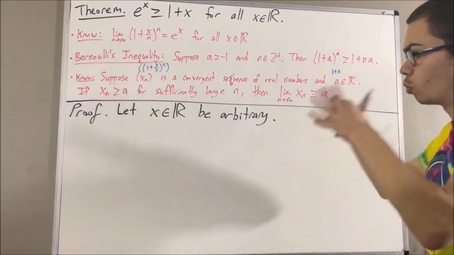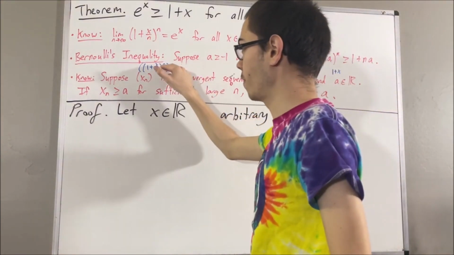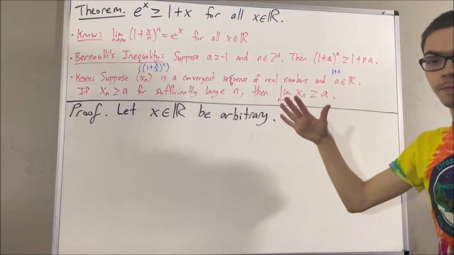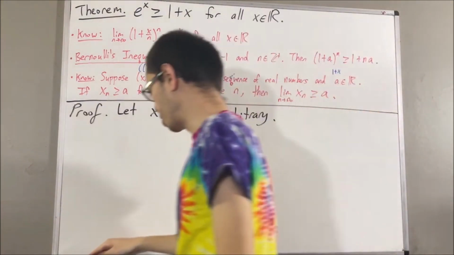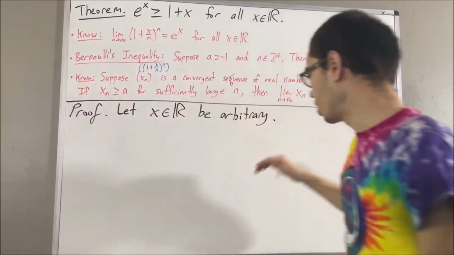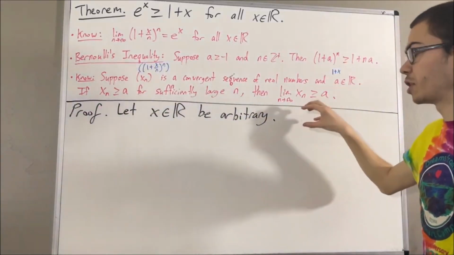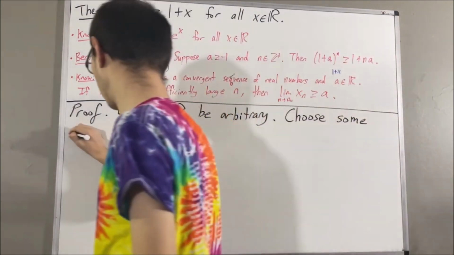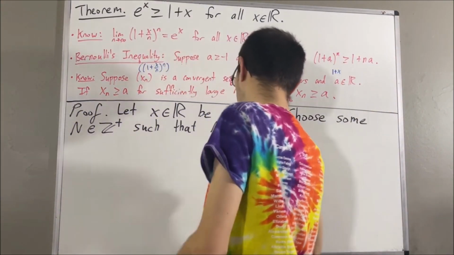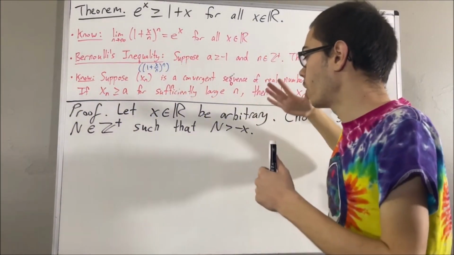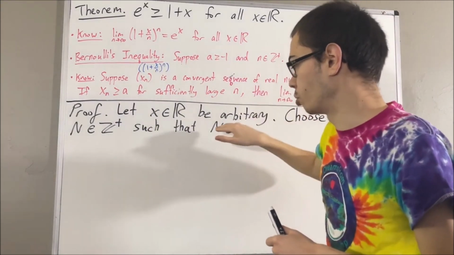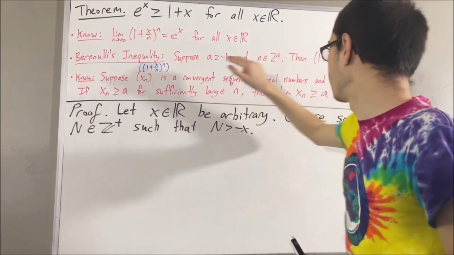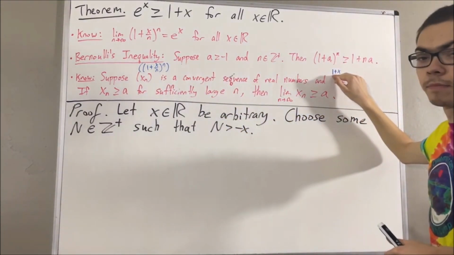So we want to show that (1 plus x over n) to the power of n is greater than or equal to 1 plus x for sufficiently large n. So how do we show that? Well, let's first choose a positive integer capital N greater than negative x. And the claim is, for all integers n greater than or equal to capital N, (1 plus x over n) to the power of n is greater than or equal to 1 plus x.